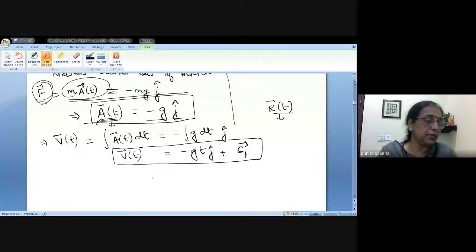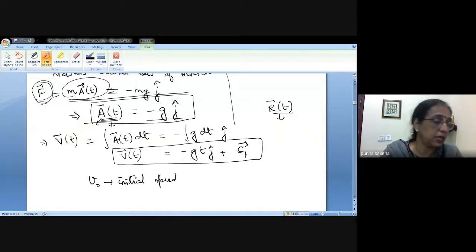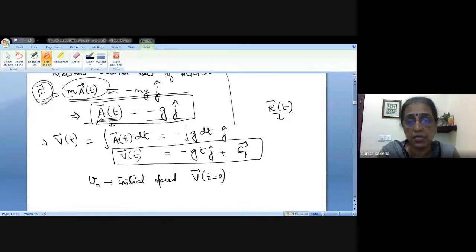Mind you, we were given v naught as the initial speed. So v at t equals 0, which is nothing but your initial velocity, is nothing but a direction attached to this v naught, because it is the initial speed, right?